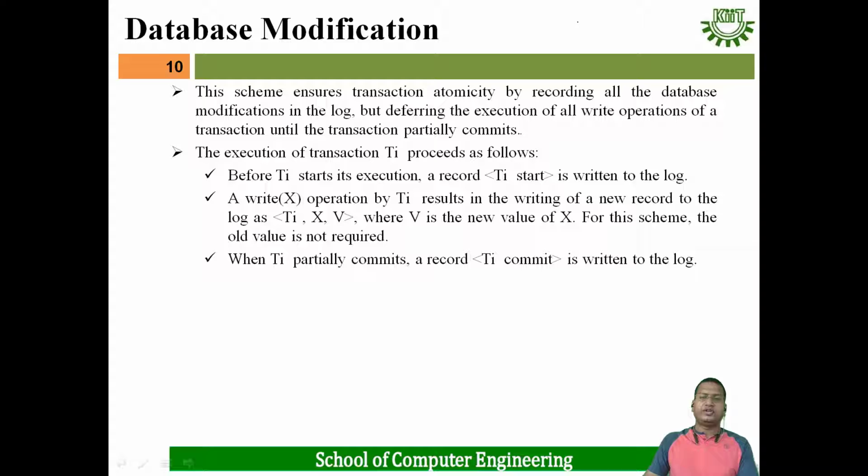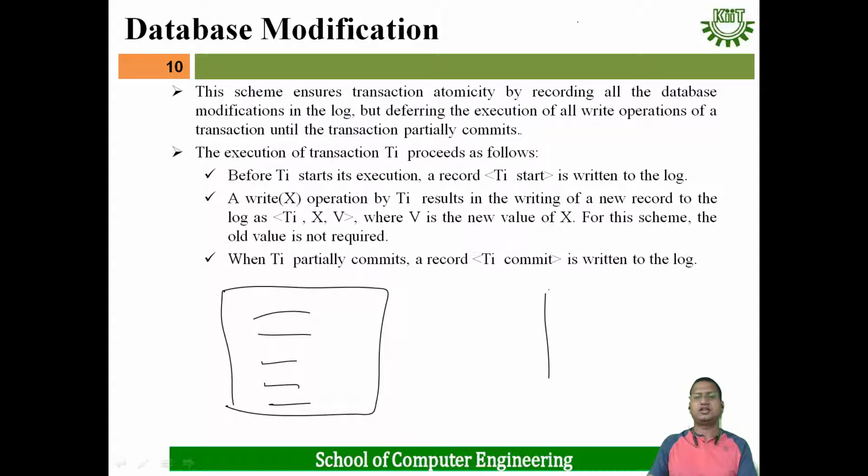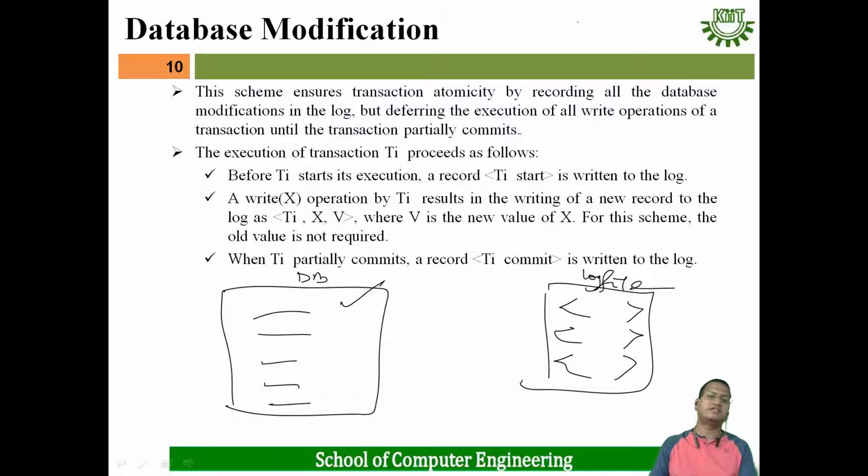That means whenever any modification happens to the database, that has to be present in the log file. This is your database and this is your log file. Whenever any modification to the database happens, first that has to be recorded in the log file. One record should be put in the log file, then that modification happens in the database.